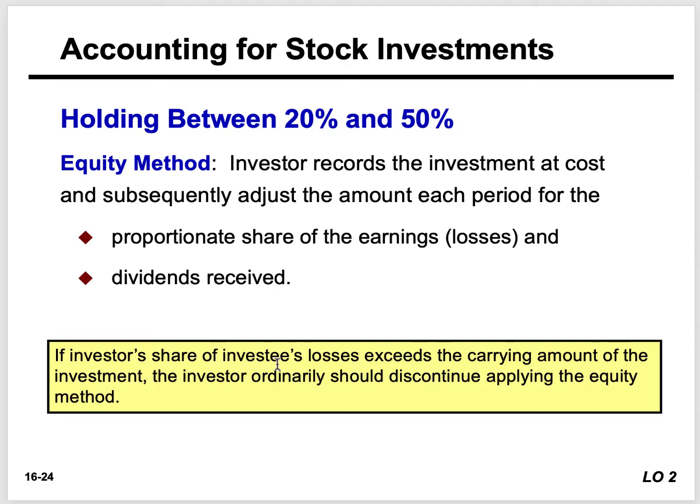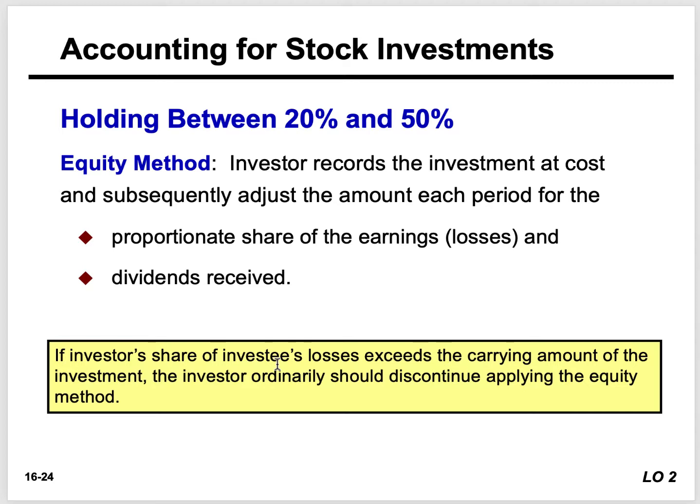What if we have a loss? Well, if there's a loss, we just do the opposite entry. So the key takeaway here is knowing that when we use the equity method, we are actually recording a proportionate share of the earnings or the losses.